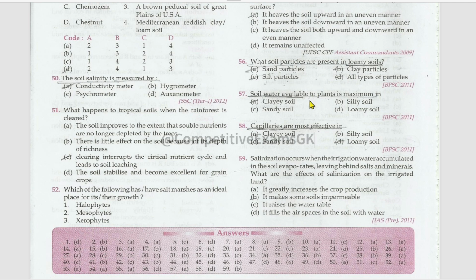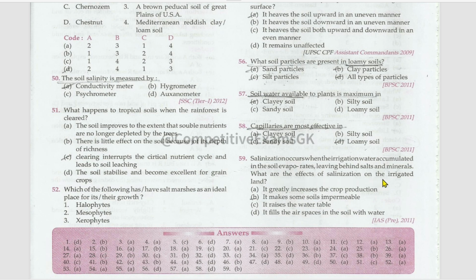Soil water available to plants is maximum in clay soil. Capillaries are most effective in loamy soil. Salinization occurs when the irrigation water accumulated in the soil evaporates, leaving behind salts and minerals.